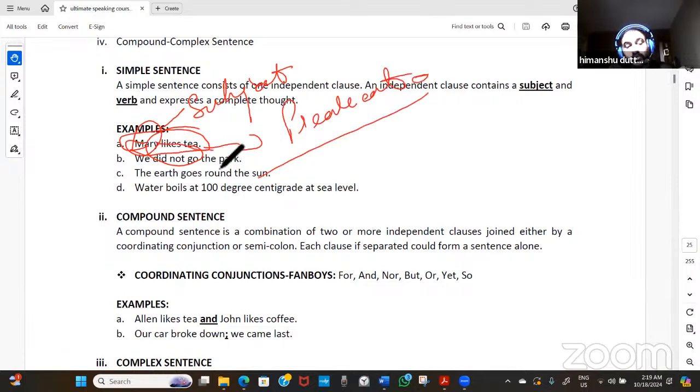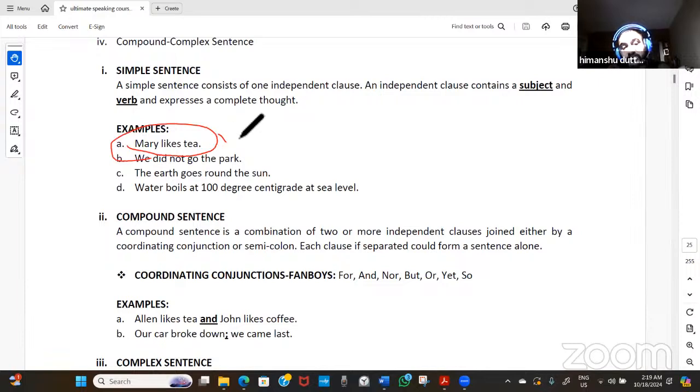But it has its own meaning. It doesn't depend upon any other sentence for its meaning. That is why we say that Mary likes tea is a simple sentence. That's the definition of the simple sentence. It will have one independent clause, one independent clause, remember that. It will have one independent clause and one predicate. A complete thought.